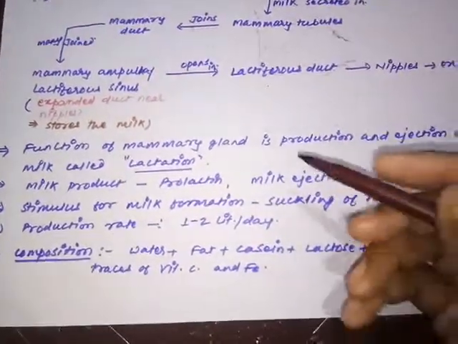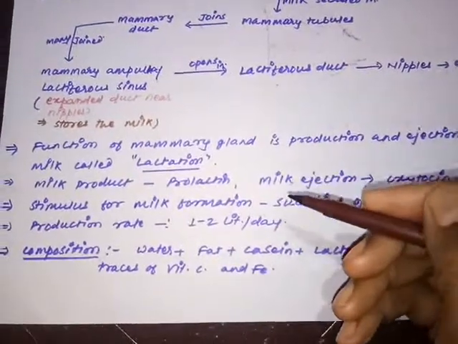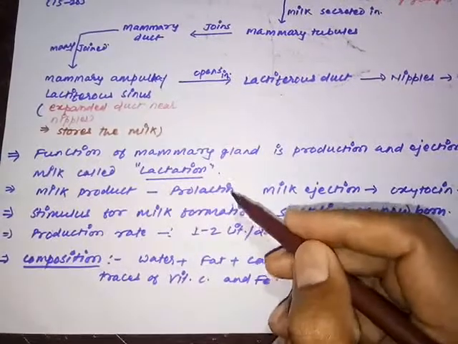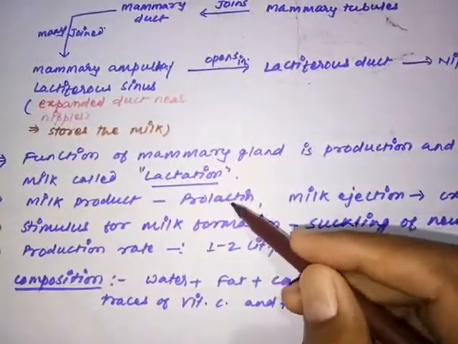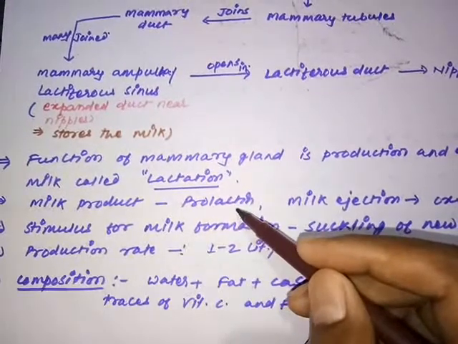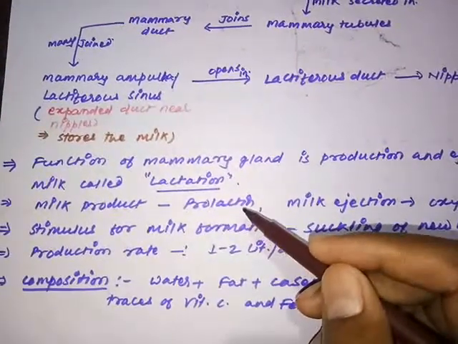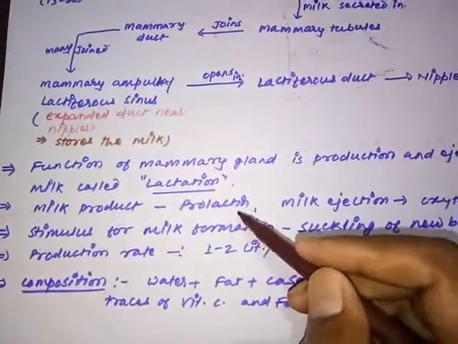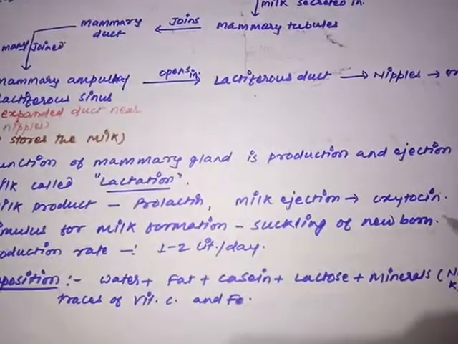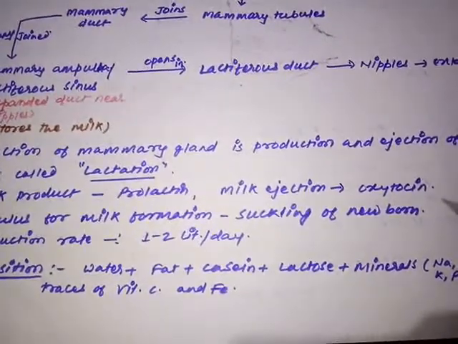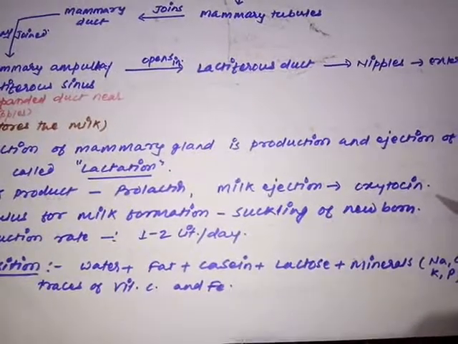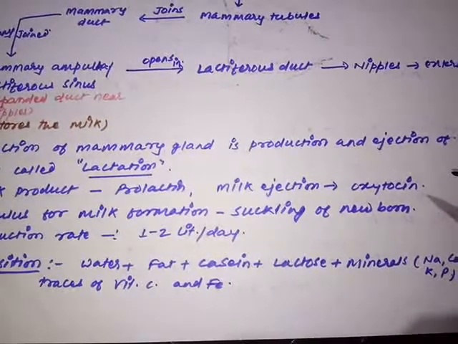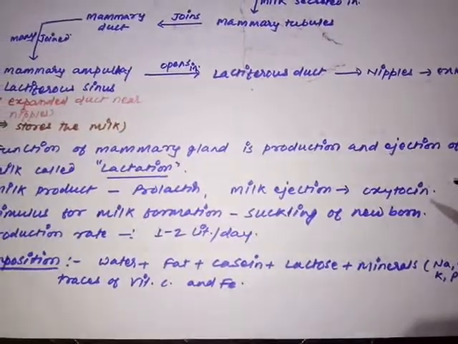the milk. We'll discuss the process later on also during the embryonic development. And remember, the milk is produced under the influence of the hormone called prolactin. It is called the milk producing hormone. We have discussed this hormone during endocrinology. So milk is produced under the influence of prolactin, but at the time of milk ejection, oxytocin is the hormone which works on the mammary gland and contracts it so that the ampulla will discharge the milk into the nipples and into the mouth of the newborn baby.